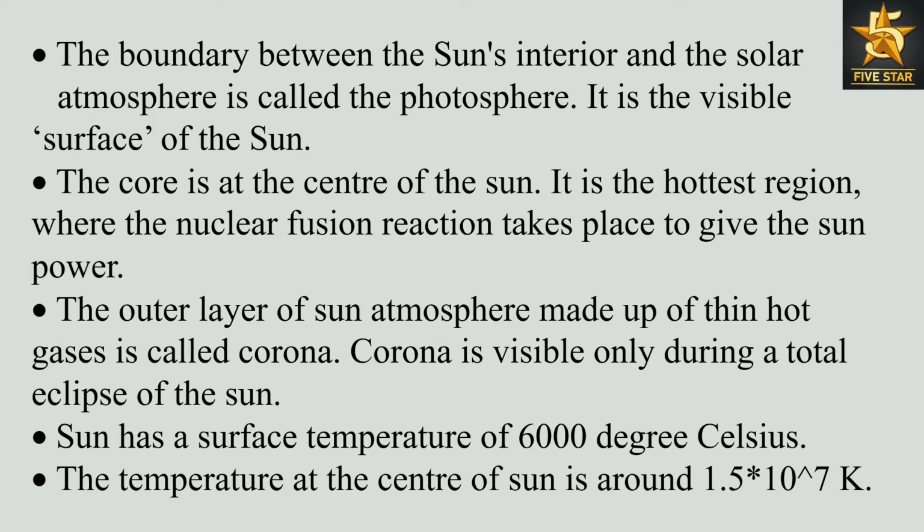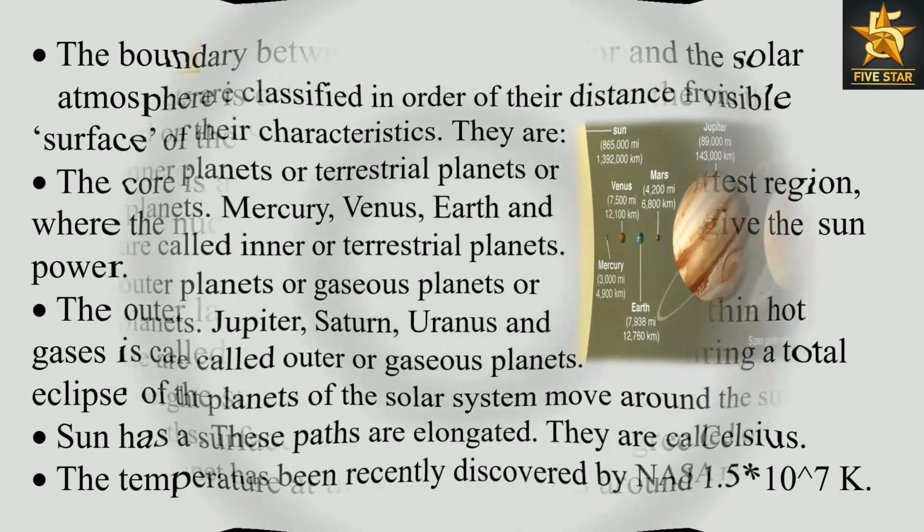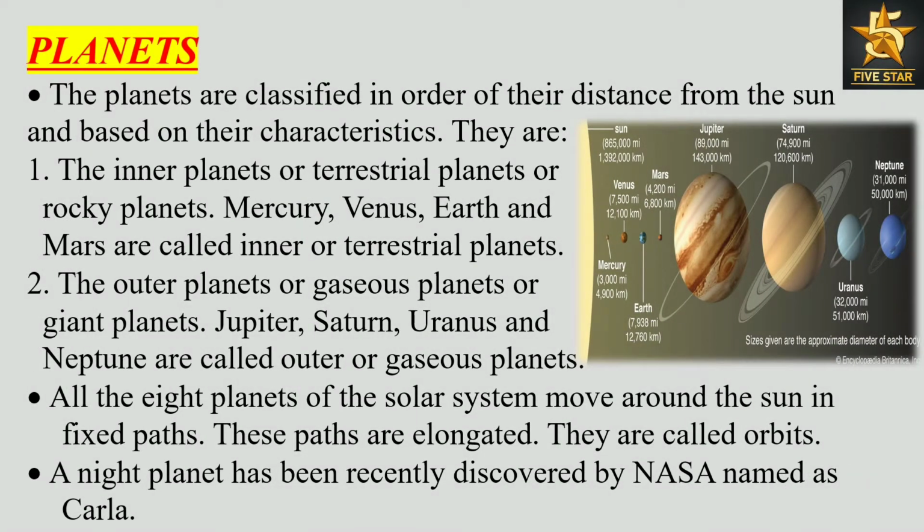Planets. The planets are classified in order of their distance from the Sun and based on their characteristics. They are: 1. The inner planets or terrestrial planets or rocky planets. Mercury, Venus, Earth and Mars are called inner or terrestrial planets. 2. The outer planets or gaseous planets or giant planets. Jupiter, Saturn, Uranus and Neptune are called outer or gaseous planets. All the 8 planets of the solar system move around the Sun in fixed paths. These paths are elongated. They are called orbits. A new planet has been recently discovered by NASA named Kala.